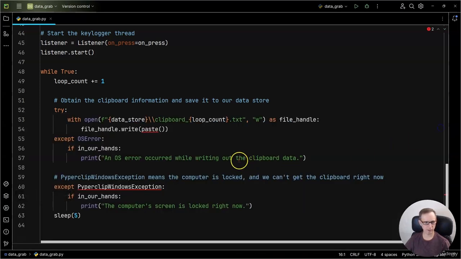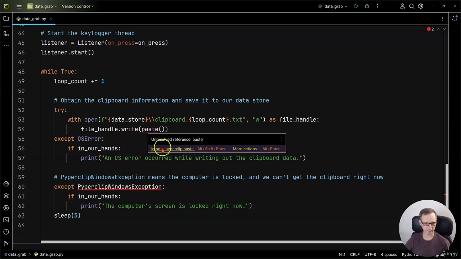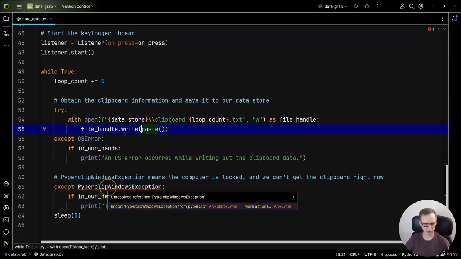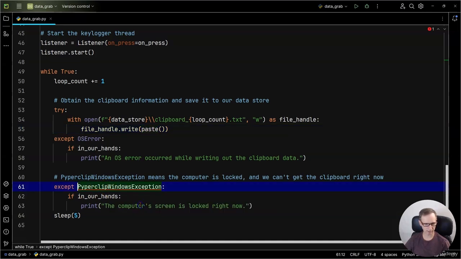Okay. So that should be installing. Go ahead and hover over paste and say import on that, hover over this exception class here. Import it. And we're good to go. So now let's explain the code.